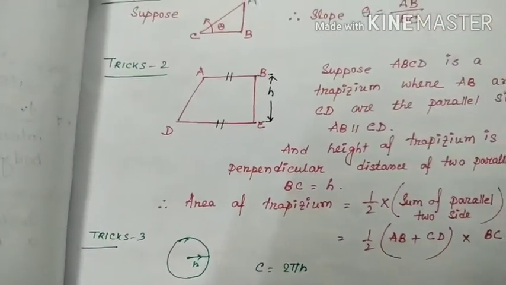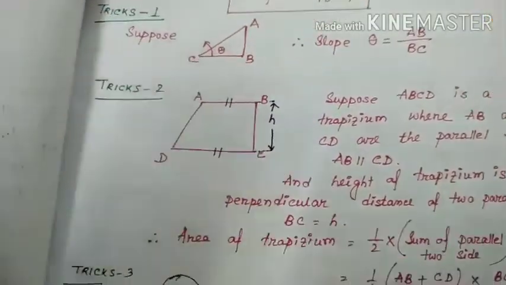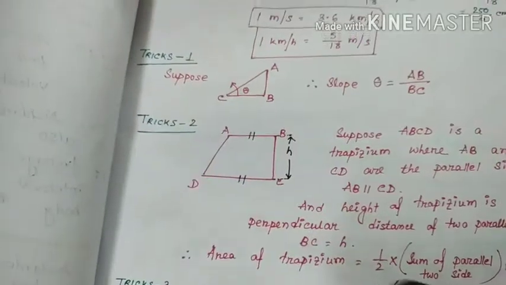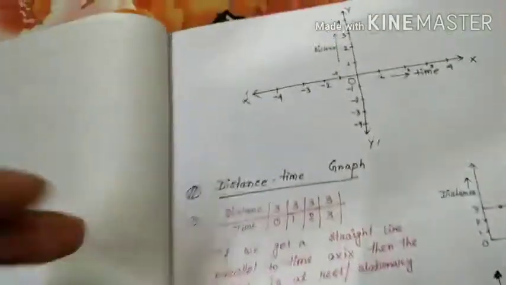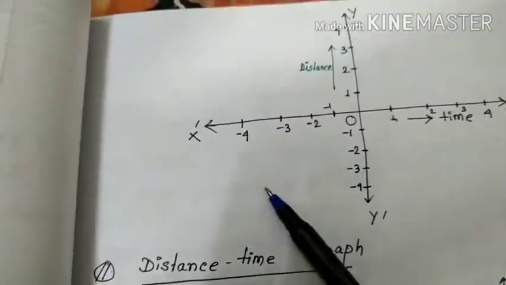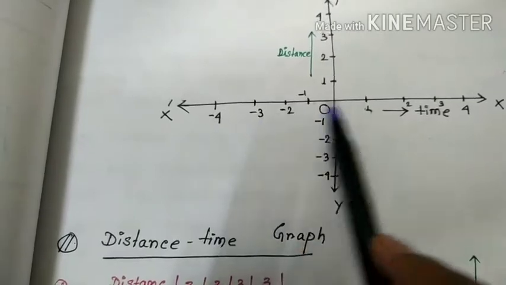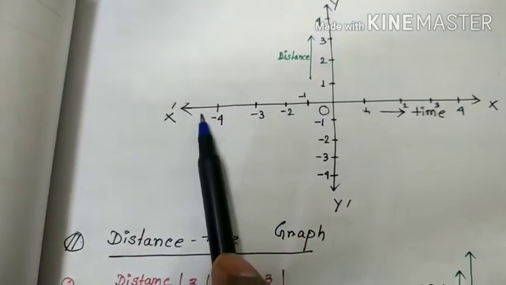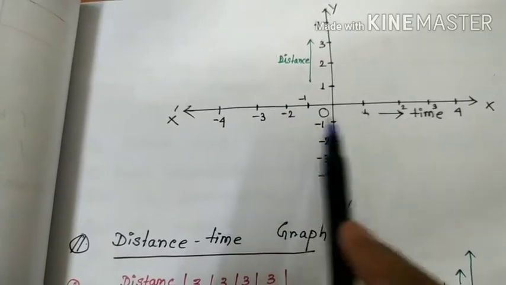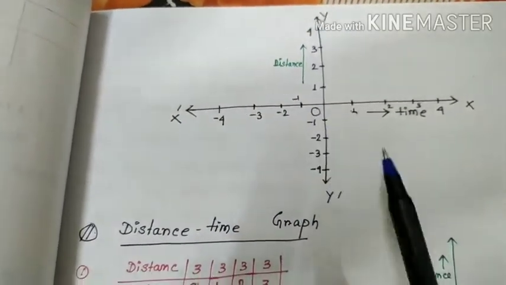Clear, friend? So this page gives you a lot of things to solve the problem. Okay, friend? Now we will learn some concepts of graph. I think I have explained in the linear equation chapter what a graph is. Graph is nothing but this is the x-axis, x'ox, and this is the y-axis, y'oy.